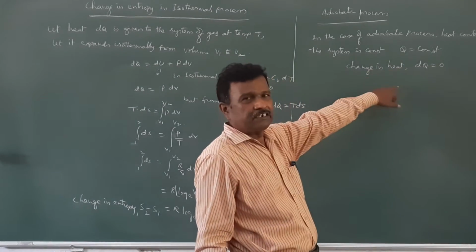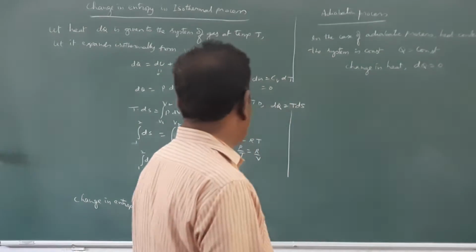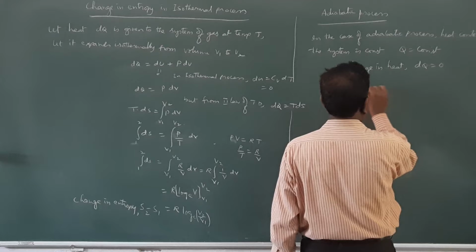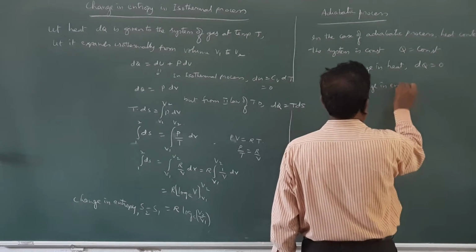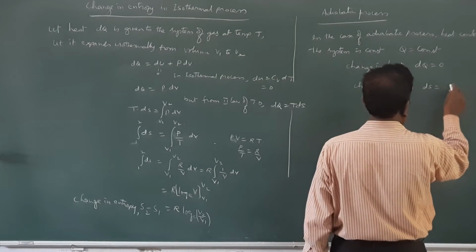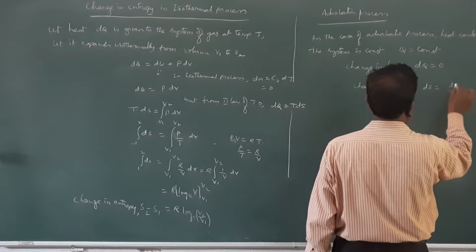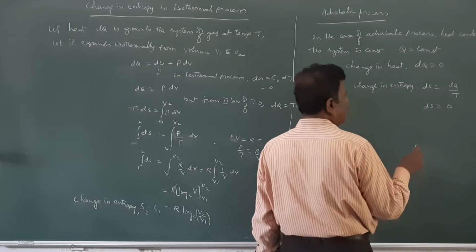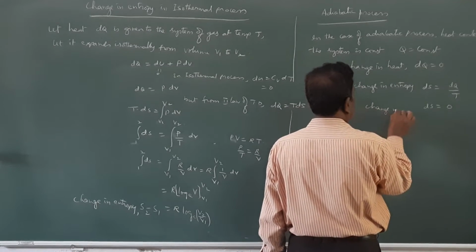Therefore, the change in entropy dS is equal to dQ by T, and since dQ is equal to 0, dS is equal to 0. Therefore, the change in entropy is 0.